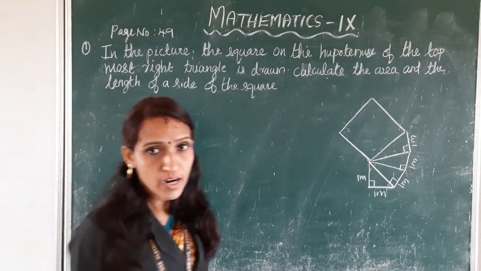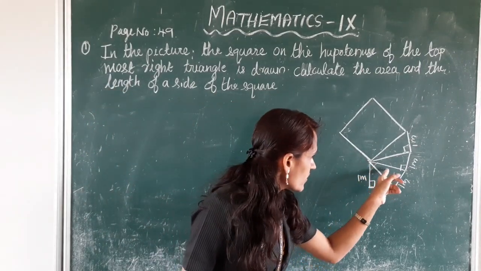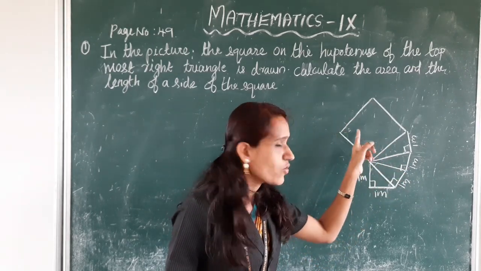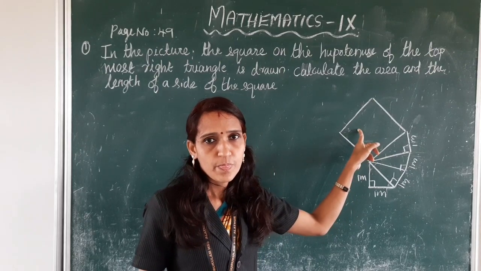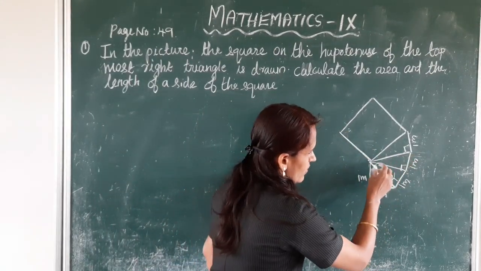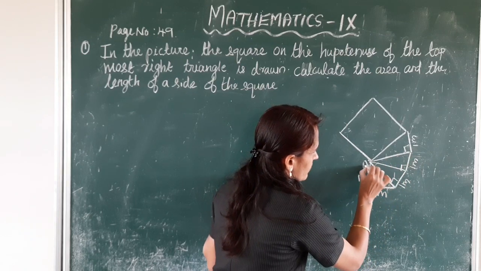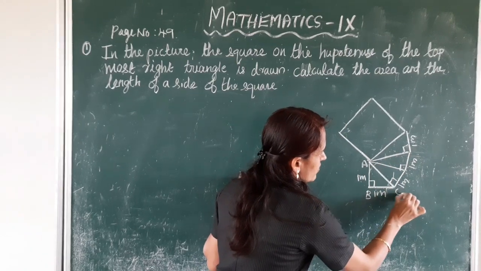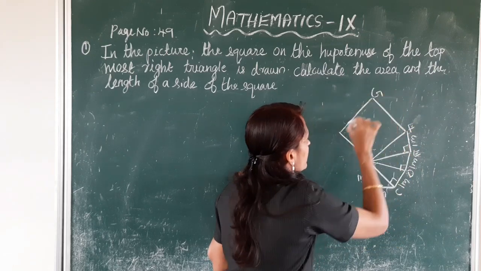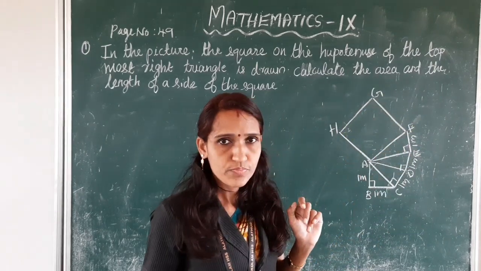Here we have to find the side and area of this square. For that, mark it as A, B, C, D, E, F, G, H.